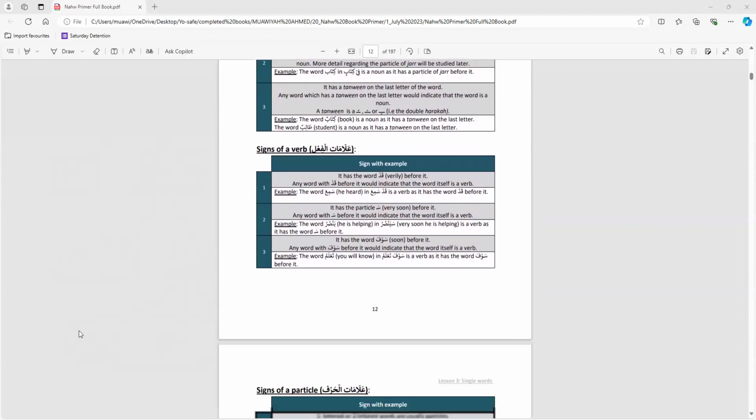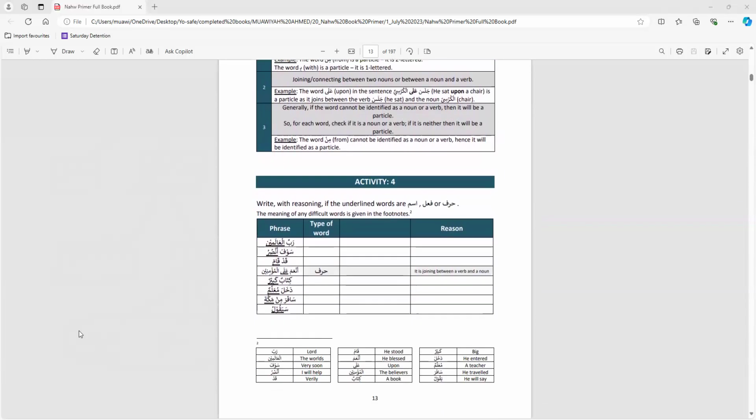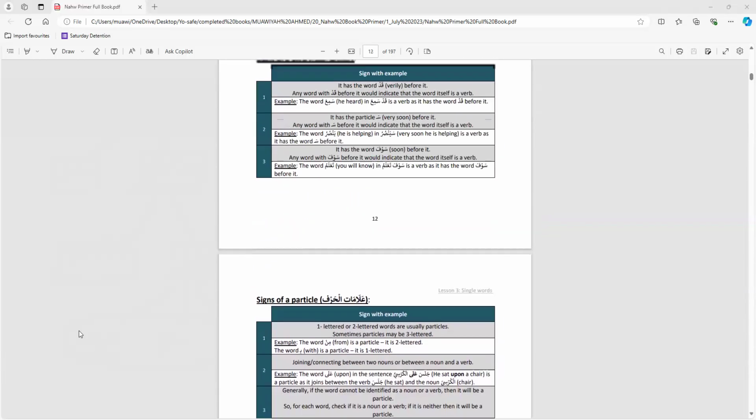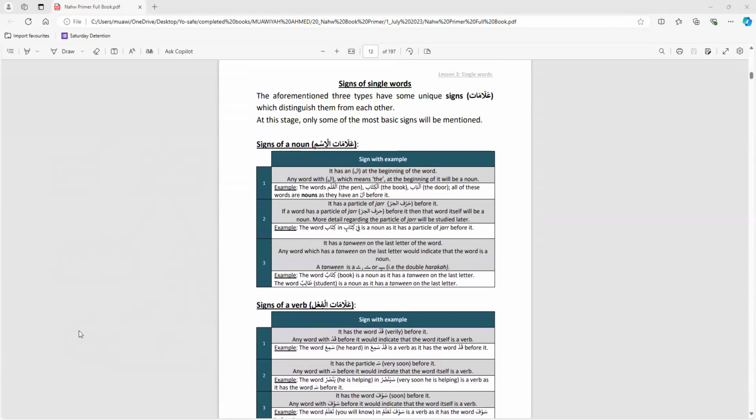Now, over the next two slides, which is until the end of the chapter, it discusses certain signs of an ism, fa'il, and harf. In reality, after the depth of Arabic, we should be able to pick these out in a sentence. Not at this stage, but later in your journey, within a month or two, when we get a text before us, we should be able to identify, oh, this is an ism, this is a fa'il, this is a harf. At some stage of our grammar journey, we will be doing that.